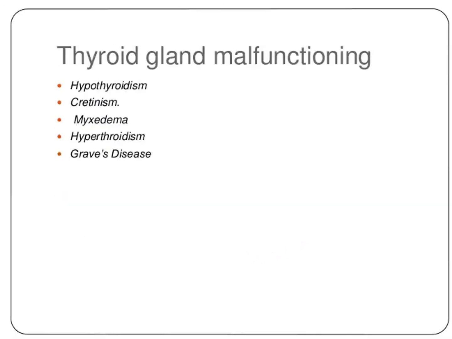Now, applied histology related to the thyroid gland: there are some disorders due to thyroid abnormality. Hypothyroidism, cretinism, myxedema, and hyperthyroidism and Graves' disease. These are the applied histology related to the thyroid hormone. You can learn more detail about the applied histology related to the thyroid hormone.